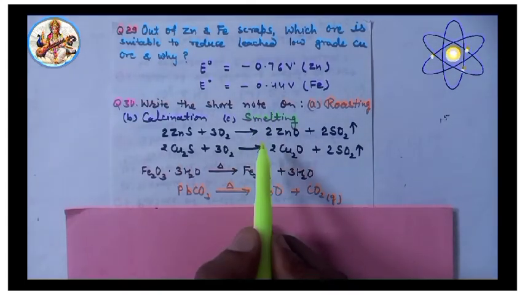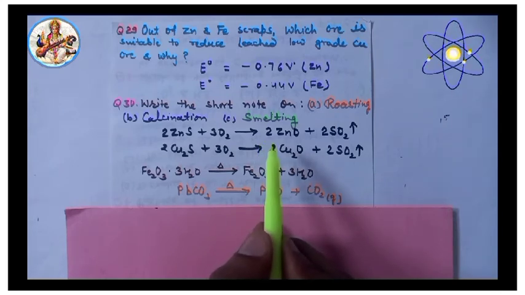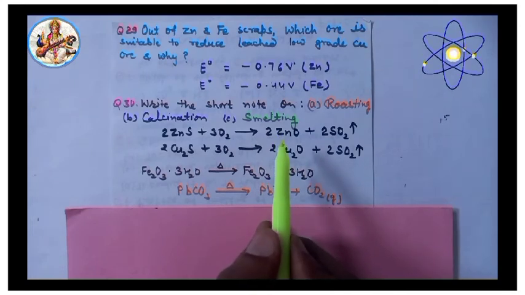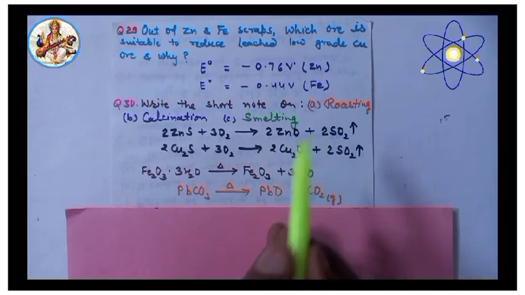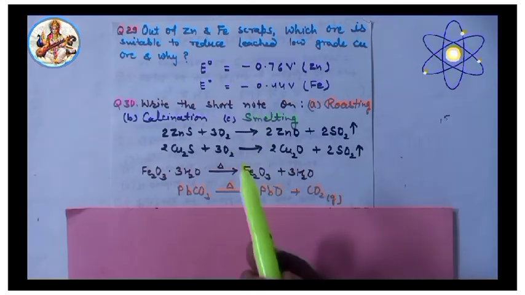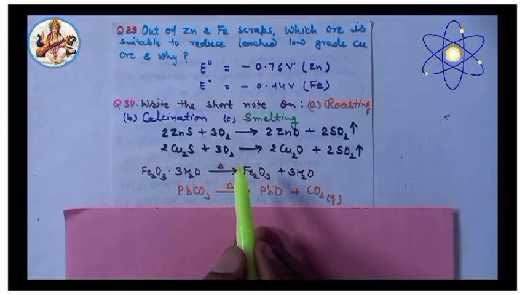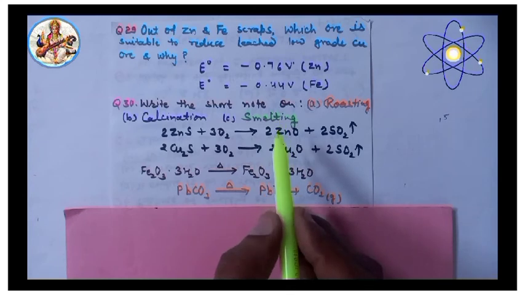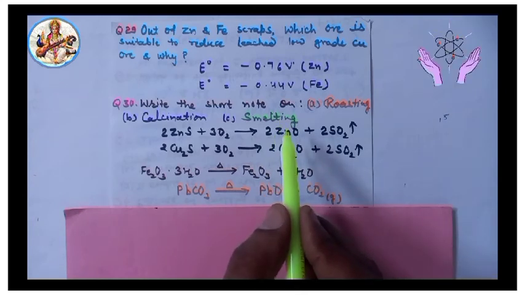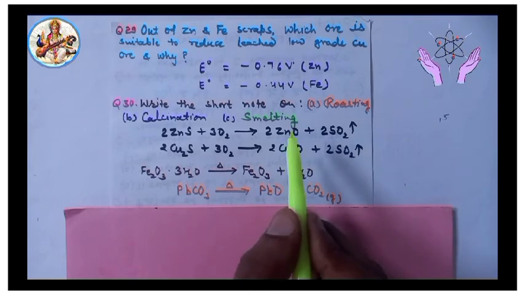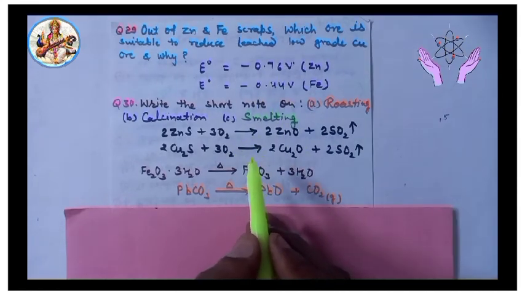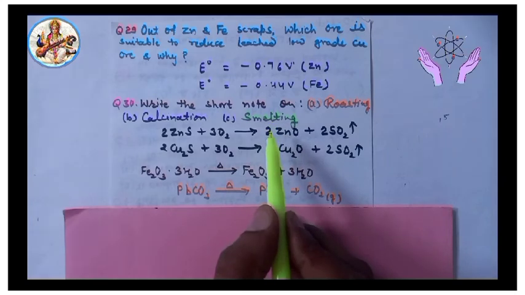Next, third point, smelting. The process of extraction of metal by heating the metal oxide with a suitable reducing agent above its melting point in a blast furnace is called smelting.